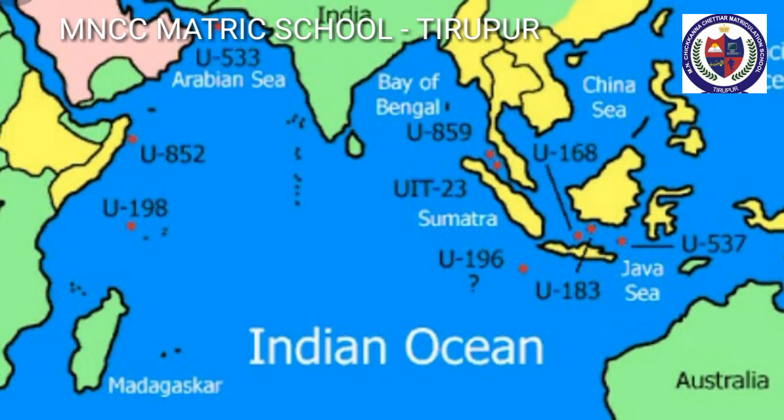The Indian Ocean. The Indian Ocean is the third largest ocean on the Earth's surface. It covers an area of about 70.56 million square kilometers. It is named after India. It is triangular in shape and bounded by Africa in the west, Asia in the north, and Australia in the east. Malacca Strait connects the Indian Ocean and the Pacific Ocean.